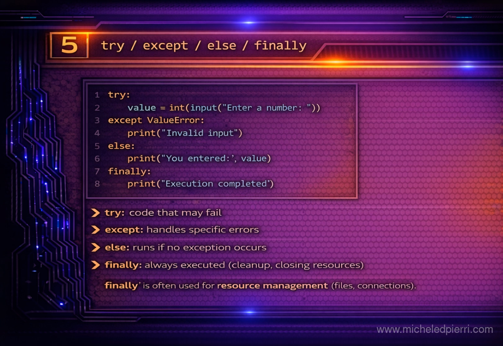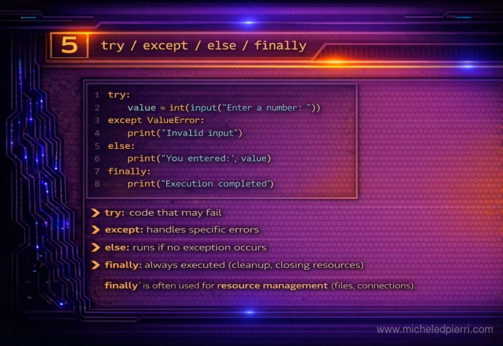In this example, the risky step is turning user input into an integer. If the user types something non-numeric, you land in the ValueError handler and show a friendly message instead of crashing. If the conversion works, the else block is where you do the normal follow-up work with the valid number.